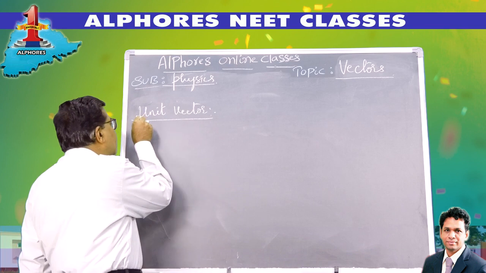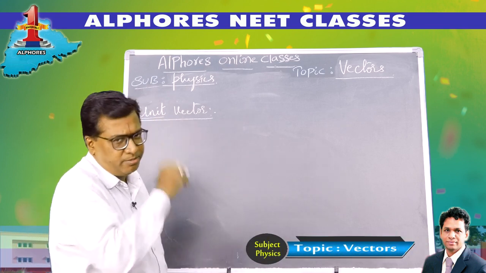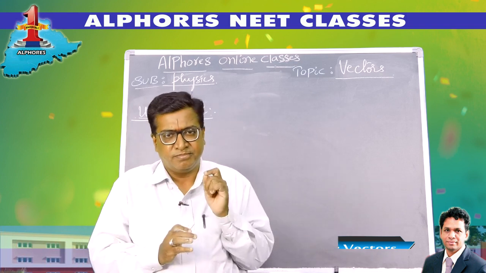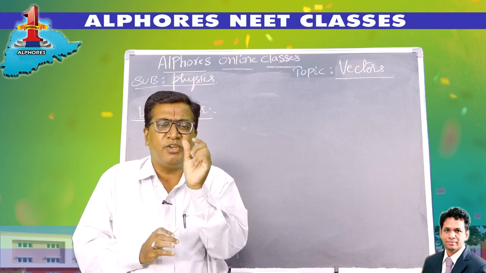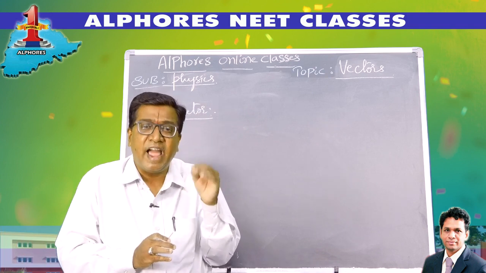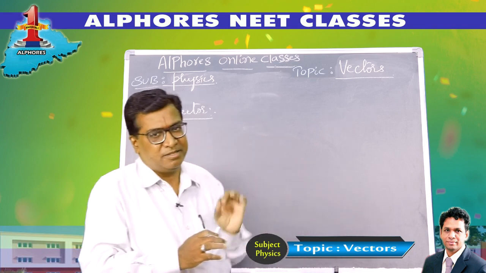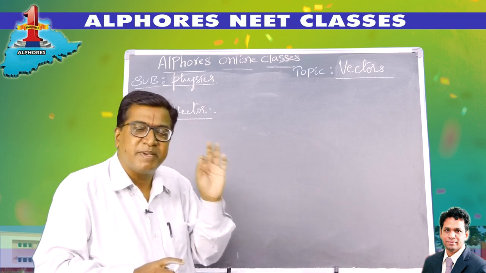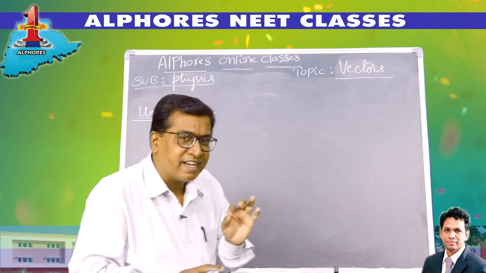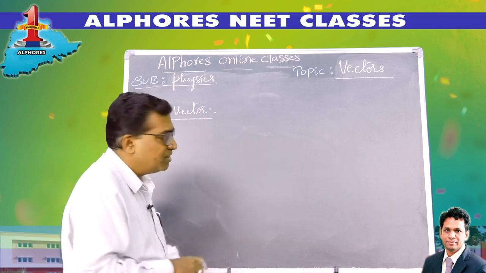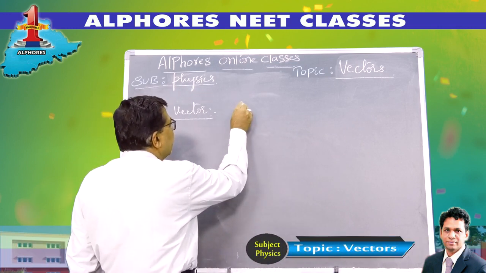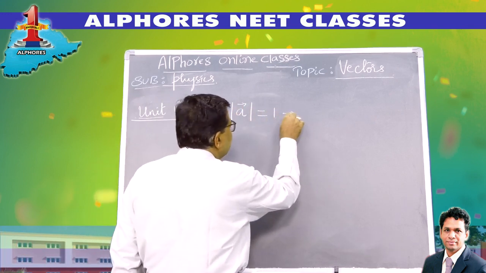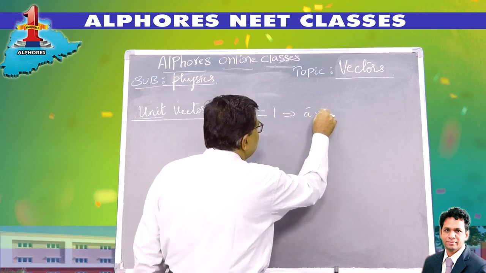Unit vector. Now unit means one unit value. So a unit vector is a vector whose magnitude is 1 unit, and it has a specified direction. Any vector whose magnitude is 1 unit and which has a specified direction is termed a unit vector. Is it? So if a bar is a vector, and its magnitude is equal to 1, then a bar is termed a unit vector.